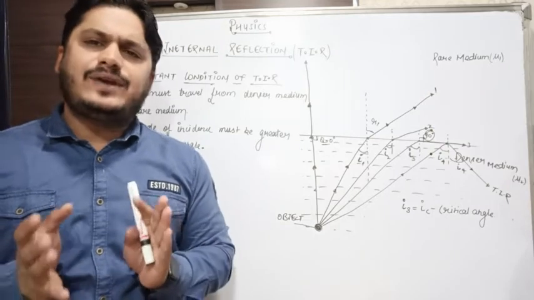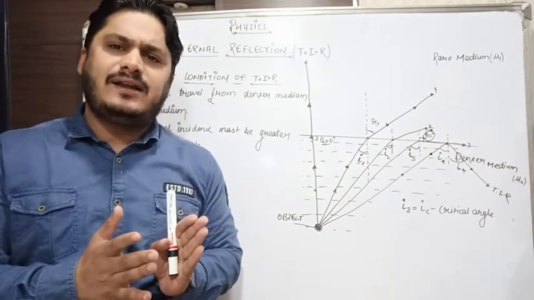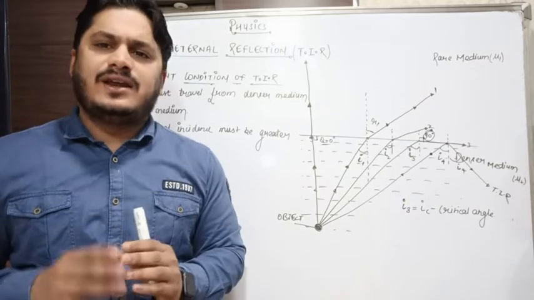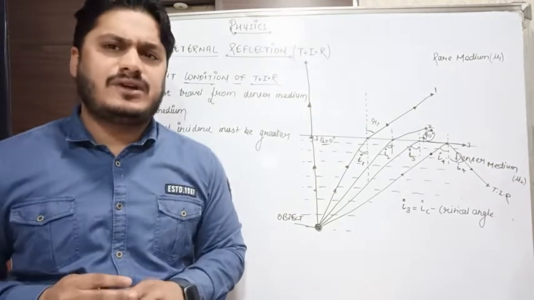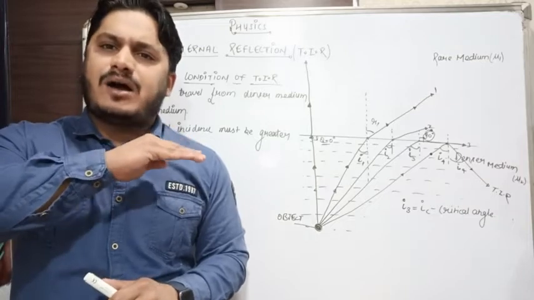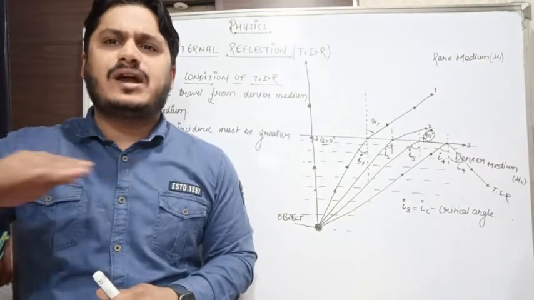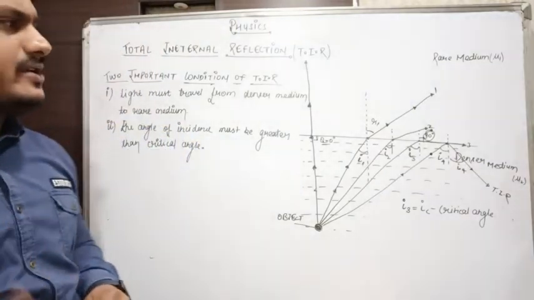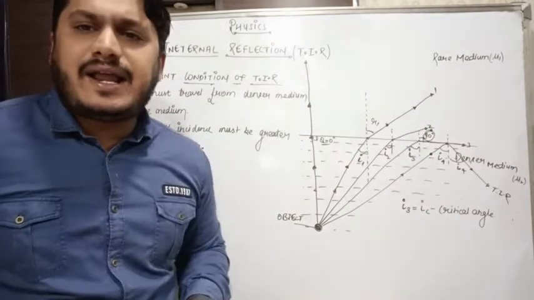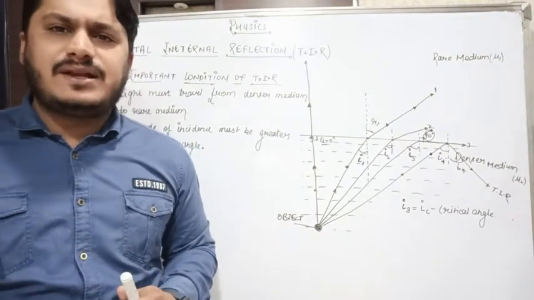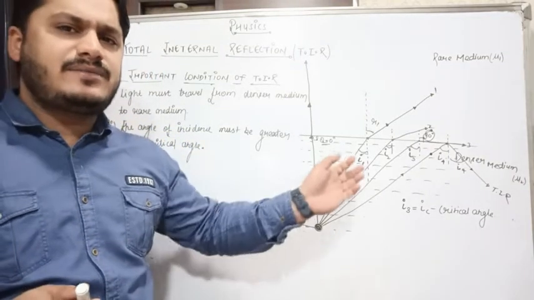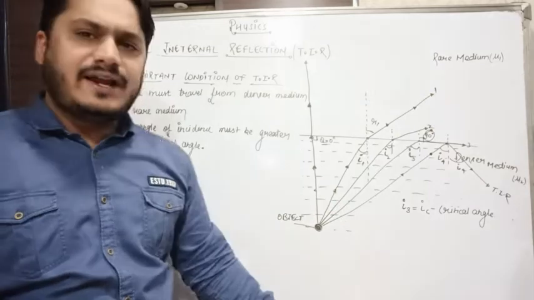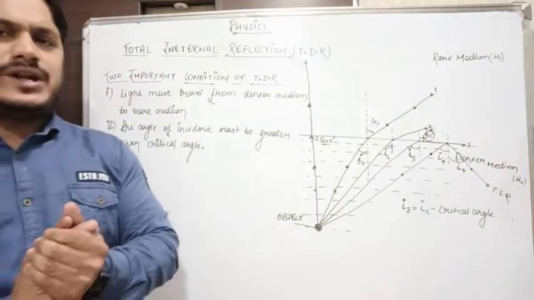If the angle of incidence is less than the critical angle, the light refracts. If the angle of incidence is equal to the critical angle, the light moves parallel to the interface of the surface. If the angle of incidence is greater than the critical angle, the light is reflected back in the same medium, or you can say in the denser medium. This process of light is known as total internal reflection.